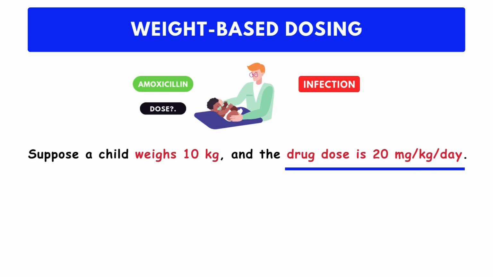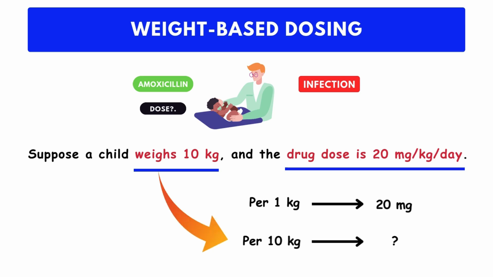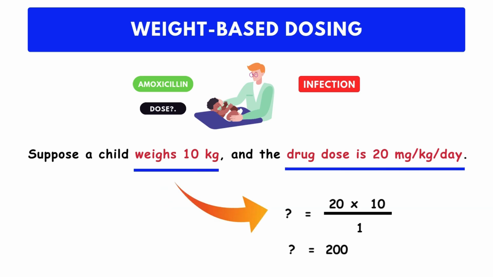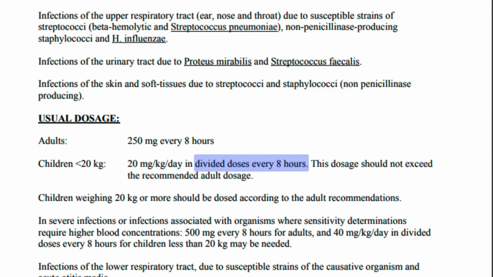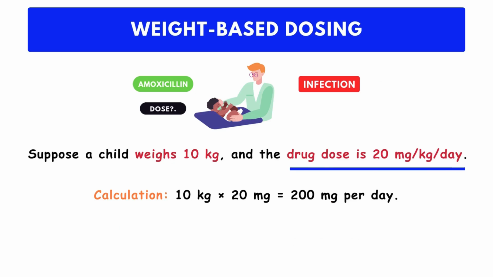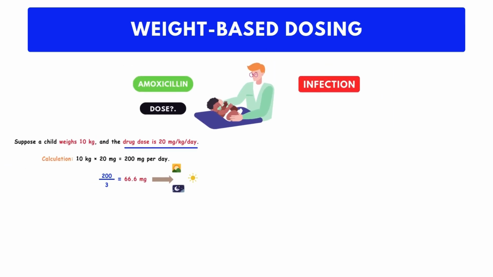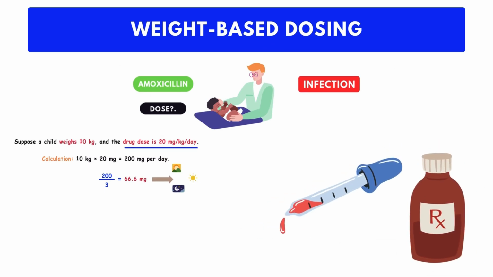It's clearly given on the drug dose that per 1 kg, 20 mg of drug should be given. Here, baby weight is 10 kg, so 10 into 20 is equal to 200 mg of pediatric dose should be given per day. It clearly says every 8 hours, so we need to give 3 times per day in divided doses. So, 200 divided by 3 is equal to 66.6 mg should be given morning, afternoon and evening. That's why these pediatric medications have droppers inside their medication with a measuring scale, also called a calibrated dropper.